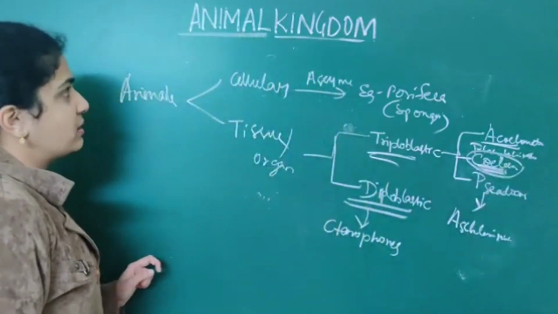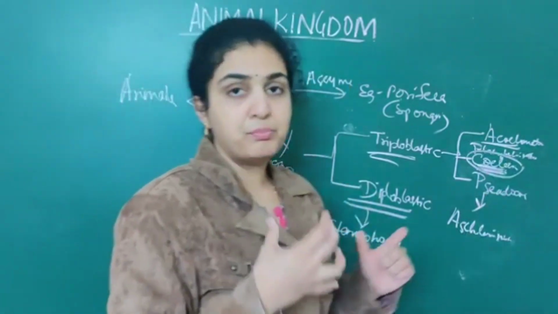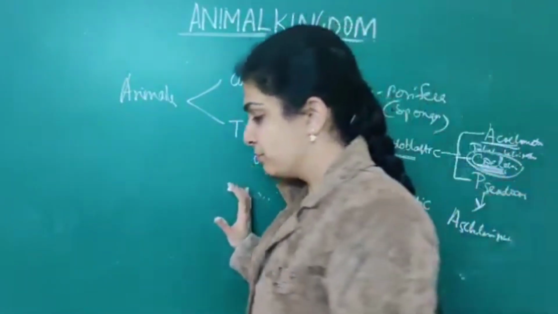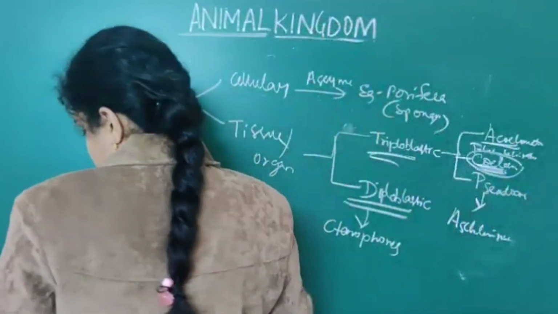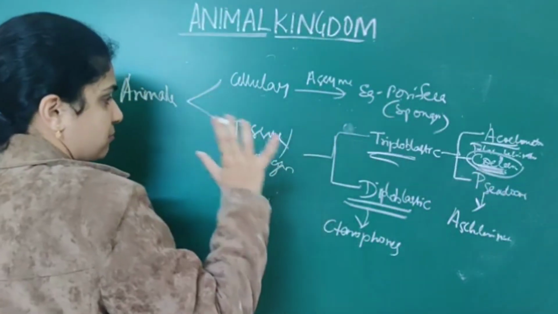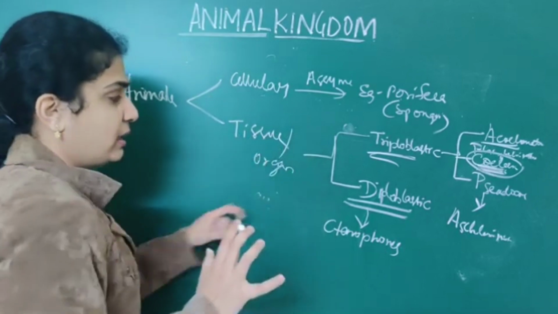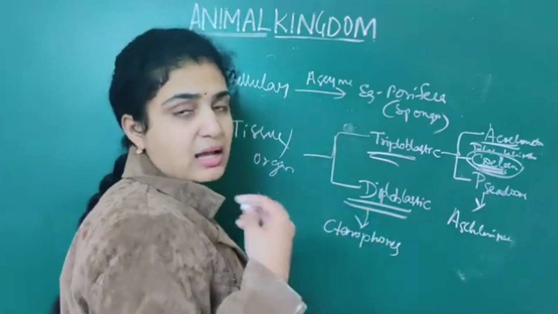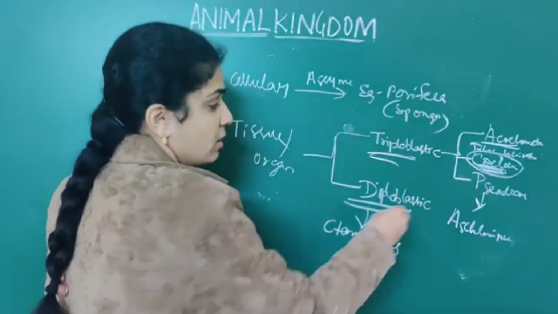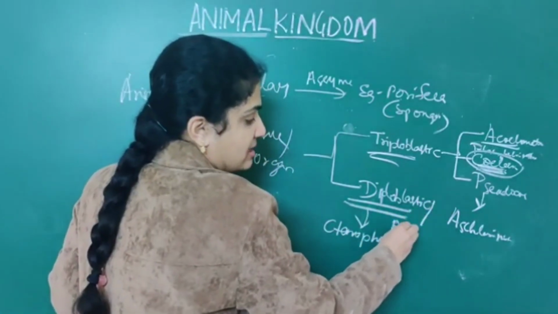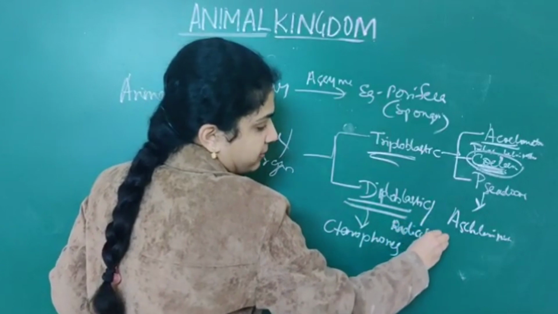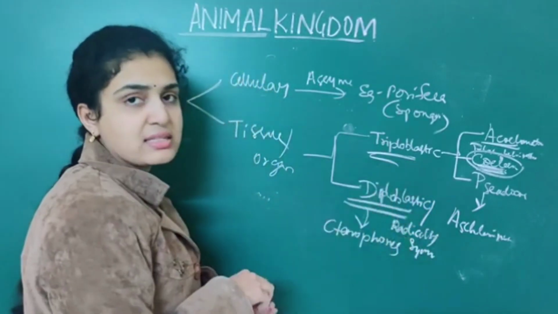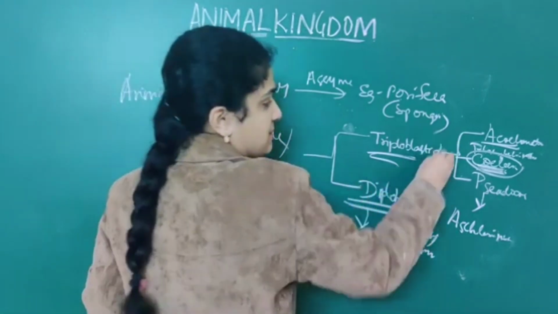So this is the brief flow chart which I have given, which makes it very easy for you. First, I told you about diploblastic animals, and here diploblastic animals can again be divided as radially symmetrical; triploblastic we can say bilaterally symmetrical.